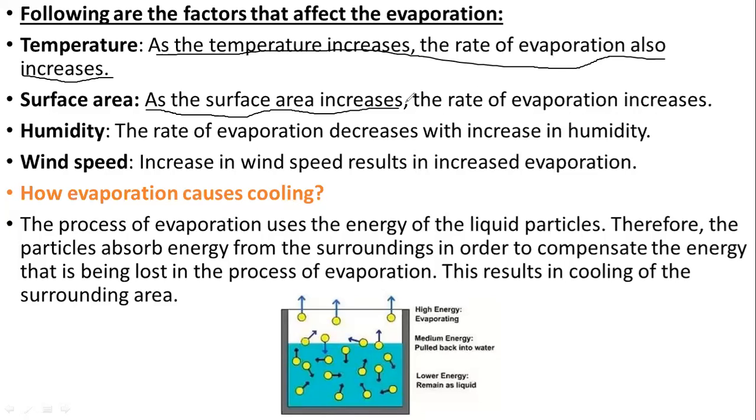Similar common everyday example. When we sip tea from the cup, it is hot, it is difficult. So we pour it in the saucer. When we pour it into the saucer, the surface area increases. Surface area increases, so the rate of evaporation increases. So it gets cold easily. That is why we drink tea usually when we are in a hurry and we want to sip it faster. So we pour the tea from the cup to the saucer, and it becomes cold and we can drink it easily.